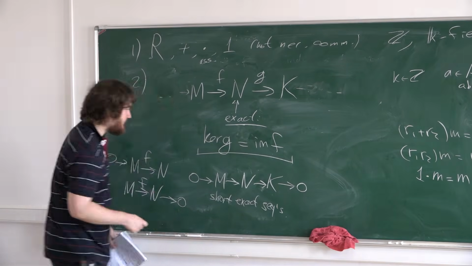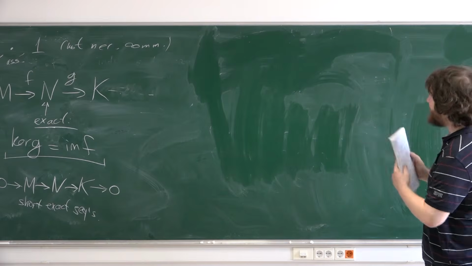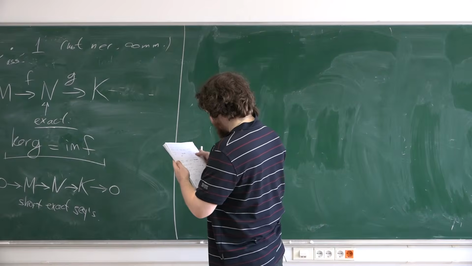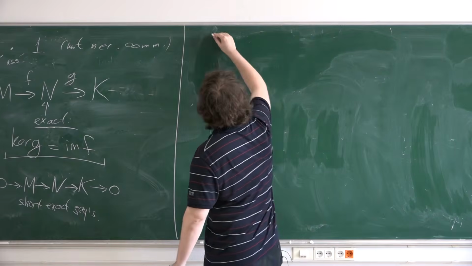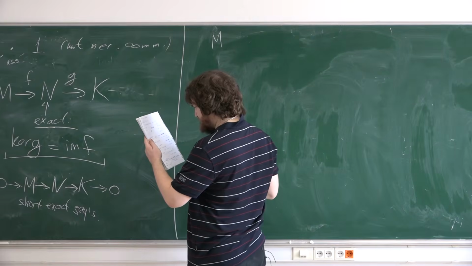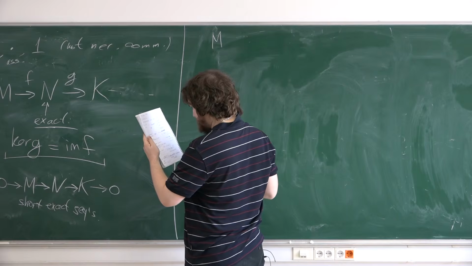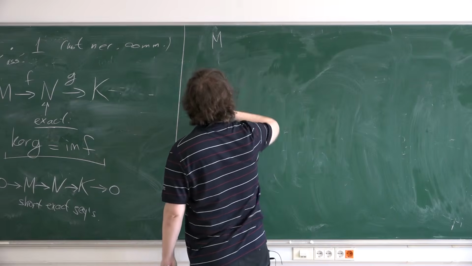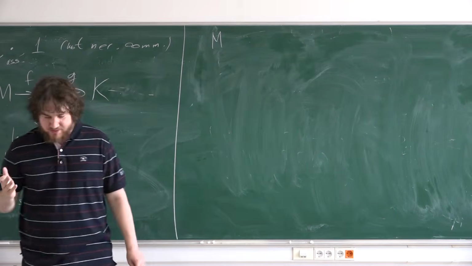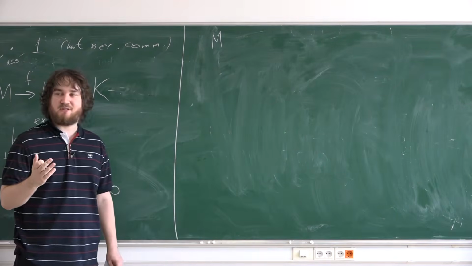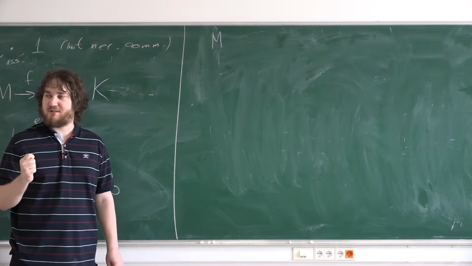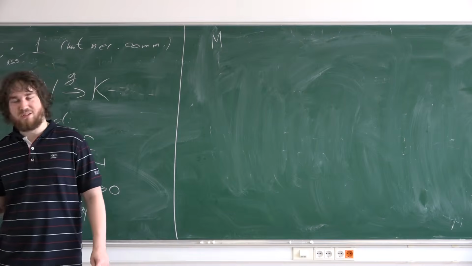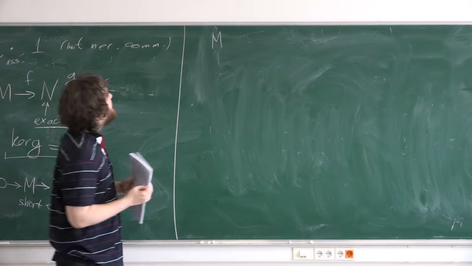Some constructions with modules. If you have two modules, for example, M is... Do you know what the tensor product of abelian groups is? So pairs of A1 and A2, the tensor product of two abelian groups. Do you know what it is?